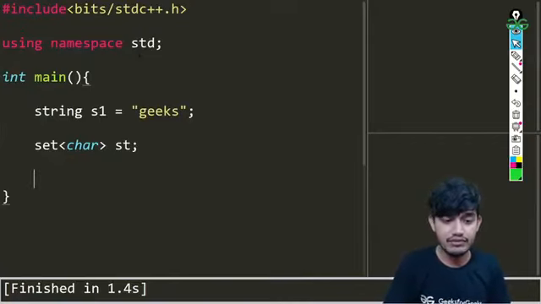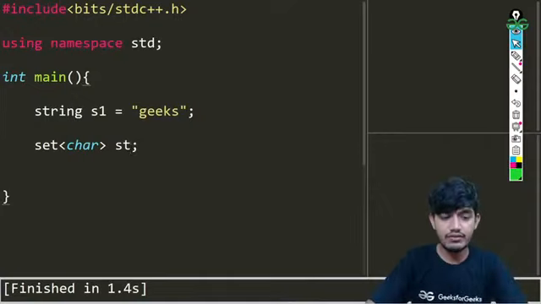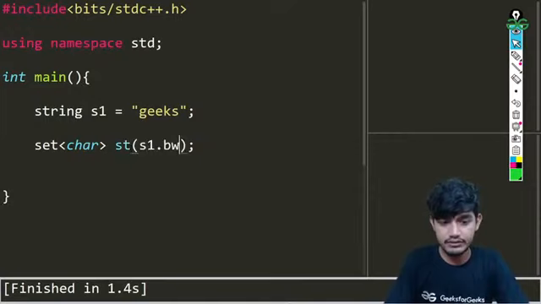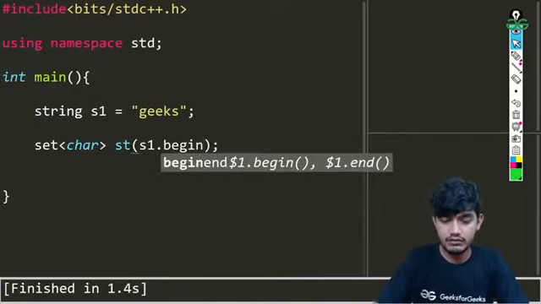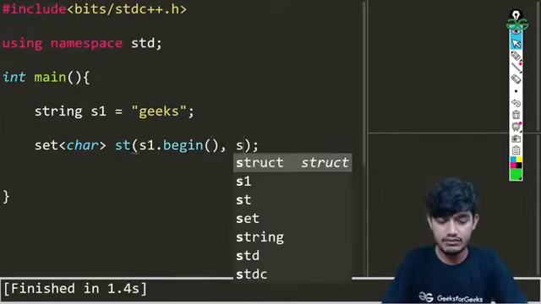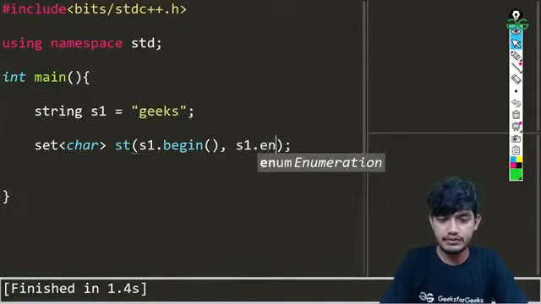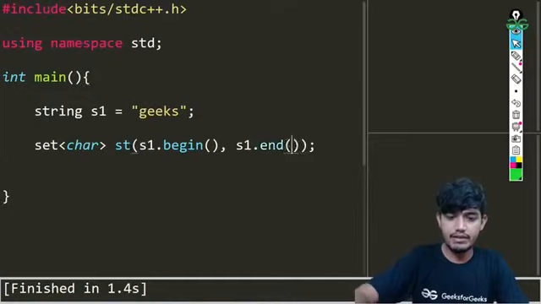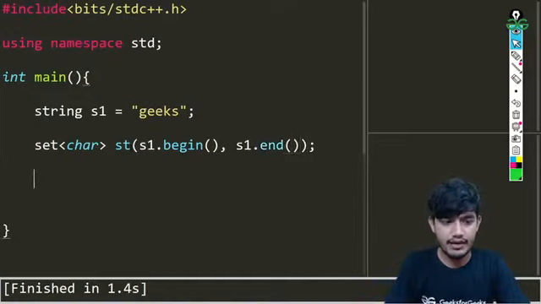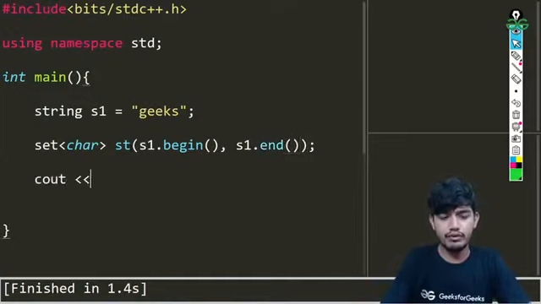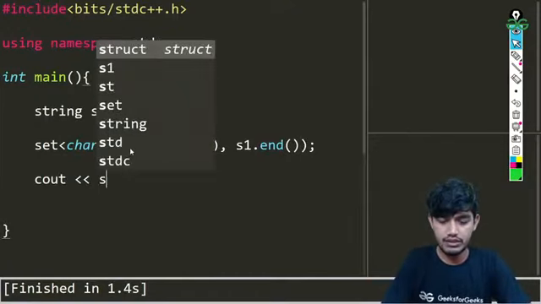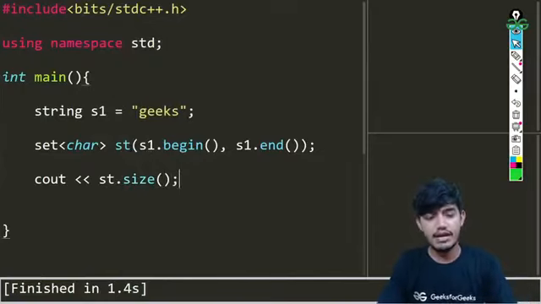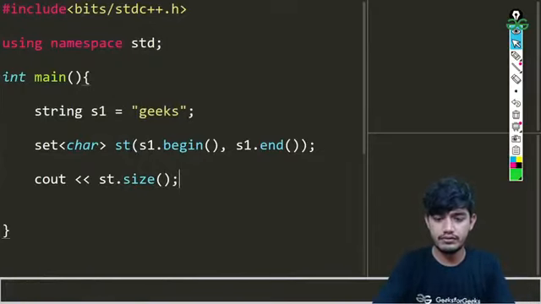The other way is directly using the iterators. We'll be writing s1.begin() and s1.end(). Again I'm missing the parentheses. Okay, I did that. Now let us try to print the size first, and let's check what is the value for that.